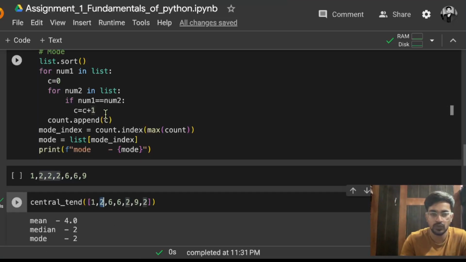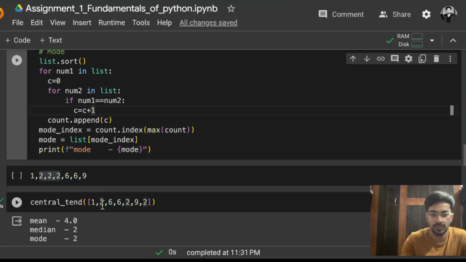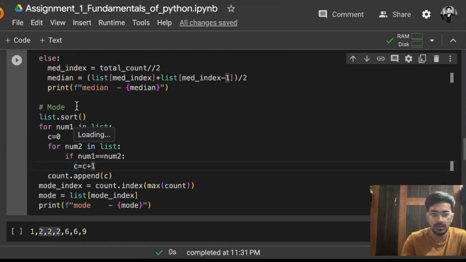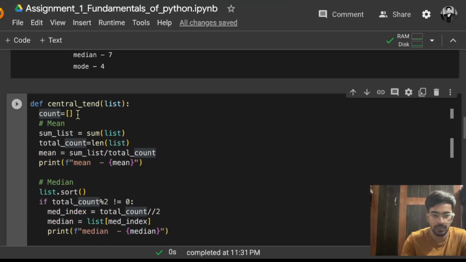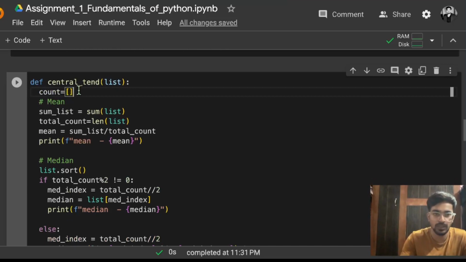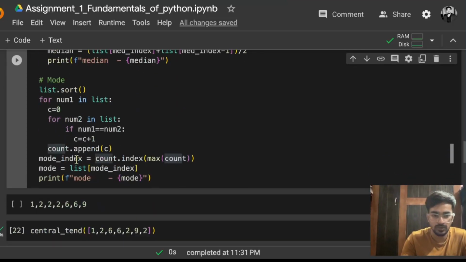So I am just storing the count of each of these numbers in that count list. Initially, I initialized that empty list. I told you that I would show you later why we are doing this. So the use case of that count variable is here. We keep appending the count of the numbers that we are getting into that count list. So C is getting appended in the count list.